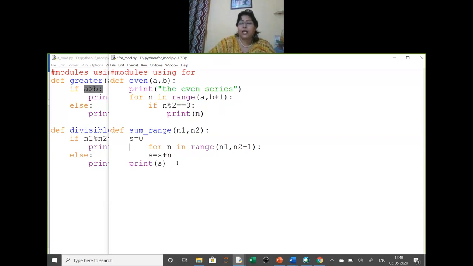If you don't want to write it here, with the print command you make it user friendly: the sum of the series is. So this series you have made and the sum of the series you are printing. So both are user friendly. Now you can see here